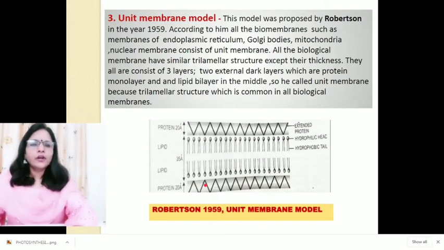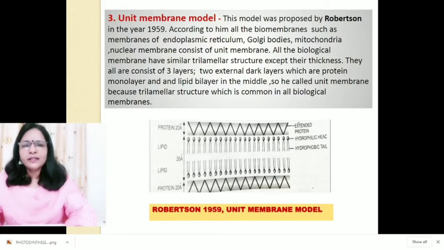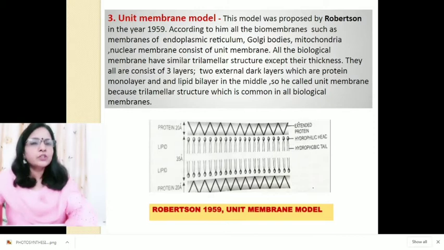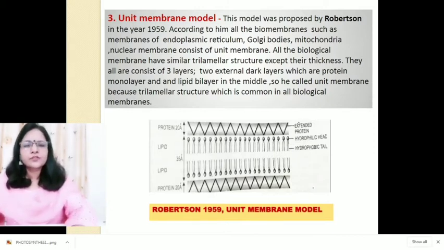So according to this theory, according to this hypothesis, each cell organelle part like the outer covering of the vacuole that is called tonoplast, the wall of endoplasmic reticulum, the wall of mitochondria, chloroplast, all consist of unit membrane. और बस उसकी स्ट्रक्चर वही होता है लेकिन थिकनेस अलग अलग हो सकती थी.